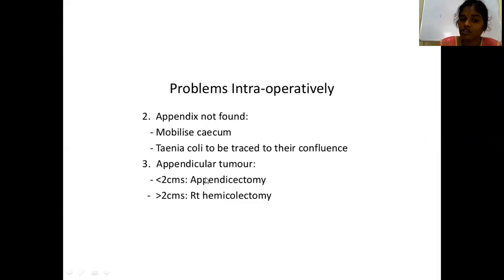Sometimes you will find tumors at the appendix. If the tumor is less than 2 centimeters, then you will go for appendicectomy. If it is more than 2 centimeters, then you have to plan for right hemicolectomy.